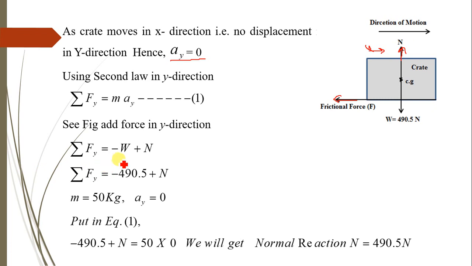So summation of Fy equals minus W plus N, which is further equal to m into ay, and as ay is 0, this will be equal to 0. Therefore, substituting the value of W as 490.5, minus 490.5 plus N equals 50 into 0, we will get the normal reaction N as 490.5 Newton.